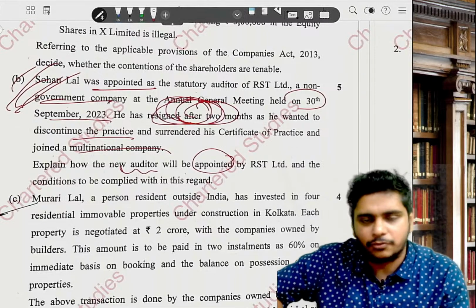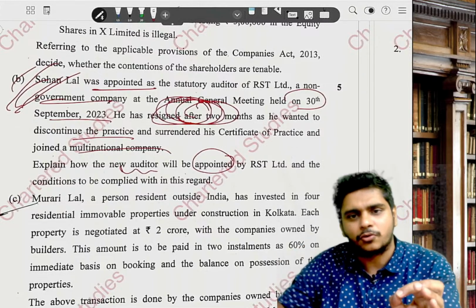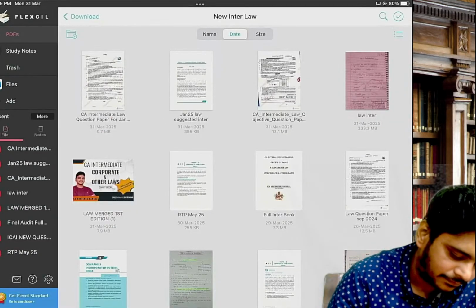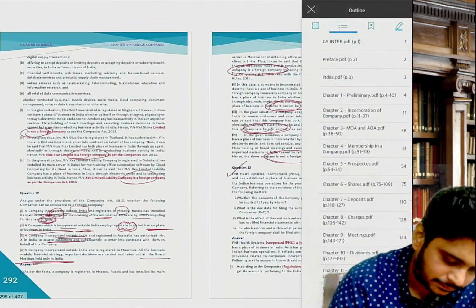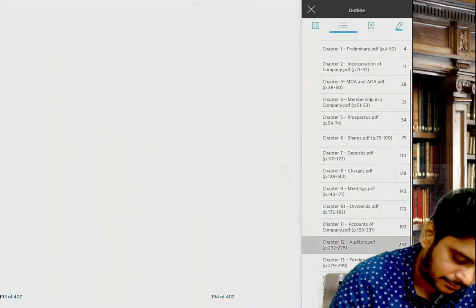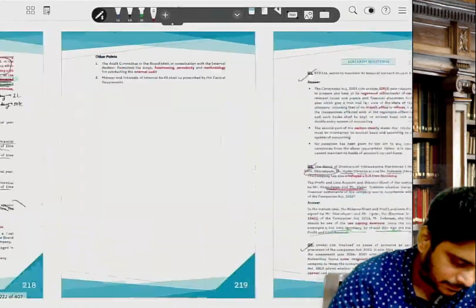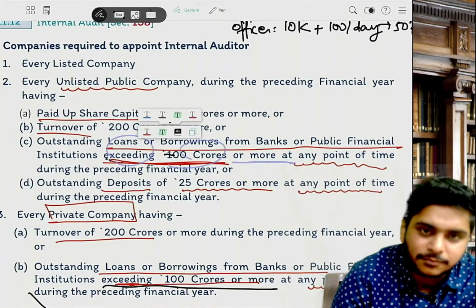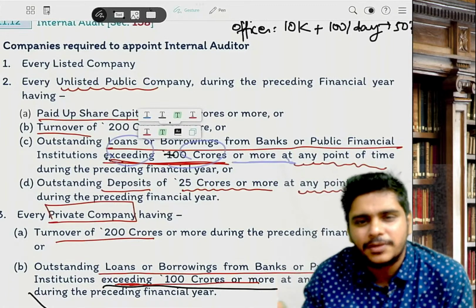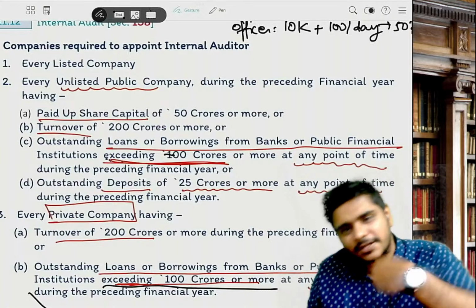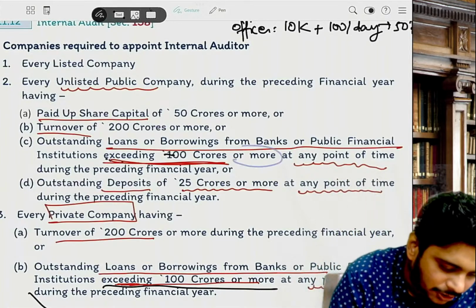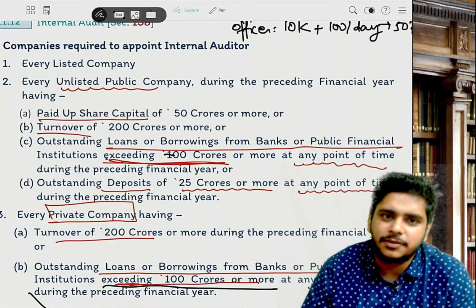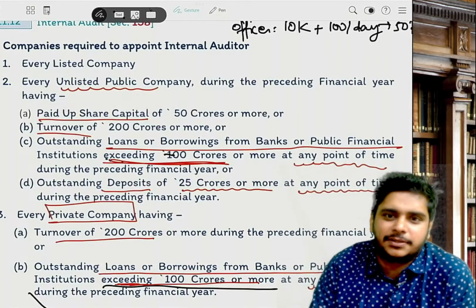It is exceeding. There could be a typo error. Please interpret the line: it is exceeding 100 crores or more. In the law also they have written 100 crores or more only, but the word exceeding is in front of that. Exceeding 100 crores or more means what? Exceeding 100 means it is 100 crores and 1 rupee only, right? Because of this 'or more', people get confused. It is exceeding 100 crores only, ideally. Understood, Sharath? In the Bare Act it is written, not just my book.